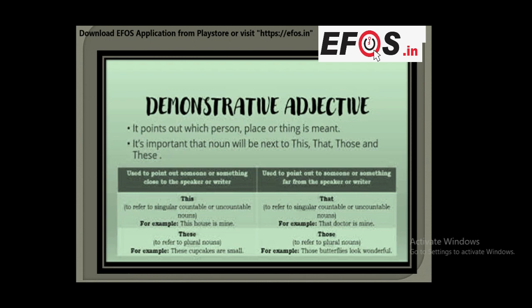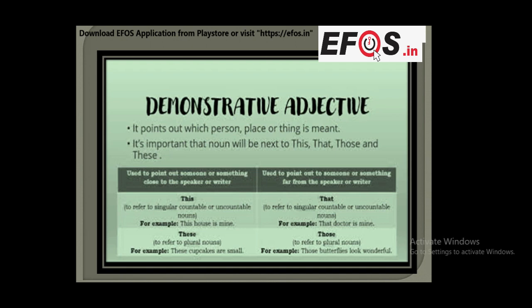It points out which person, place or thing is meant. It's important that the noun comes next to this, that, those and these. A demonstrative adjective is used to point out someone or something close to the speaker or writer. We have already taken the examples this and that. This refers to singular, countable or uncountable nouns. For example, this house is mine. This is the adjective in the sentence, a demonstrative adjective, because it's pointing out the noun.